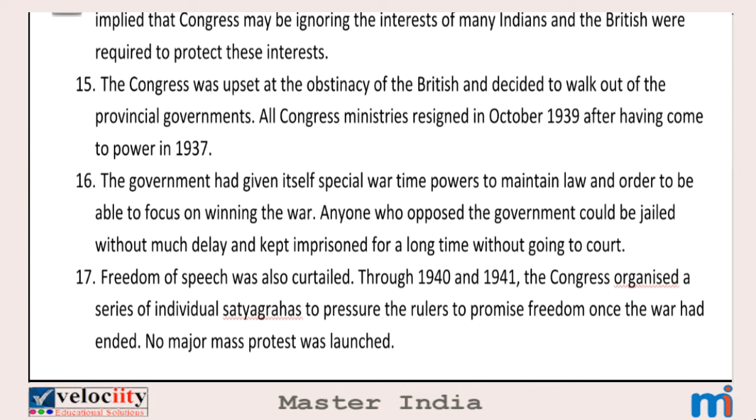No major mass protests were launched. So, in the period of 1940 and 1941, Congress leaders organized a series of individual satyagrahas to put pressure on the British rulers to promise freedom once the war had ended. At this time, no mass protests were launched.